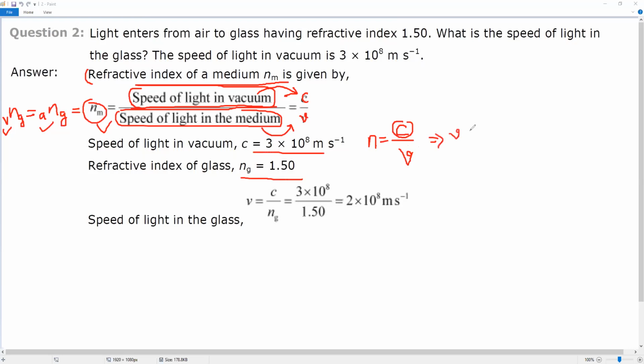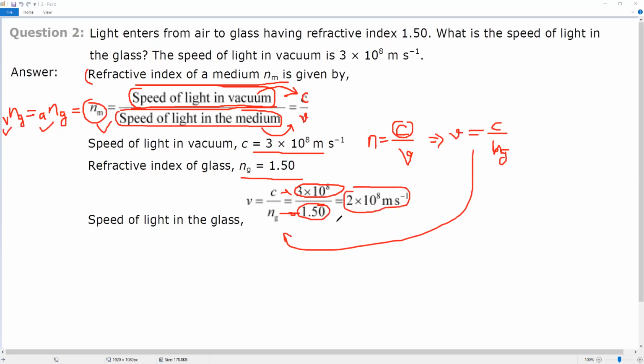V comes out to be C upon N. N is what? Refractive index of medium, means glass. Right? So the value of C we put here, 3 into 10 raised to power 8, and we put the value of refractive index 1.5 here in the formula. The same formula is written over here, C upon N, and we get the value 2 into 10 raised to power 8 meter per second.